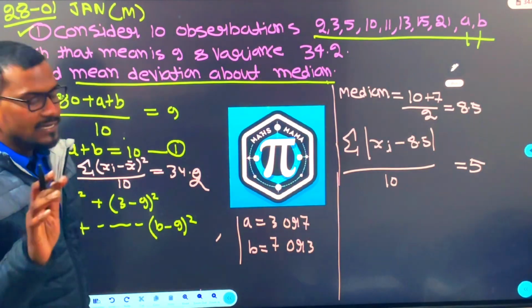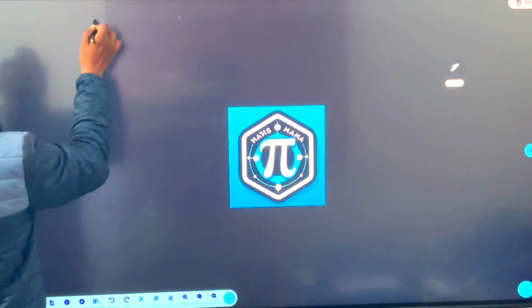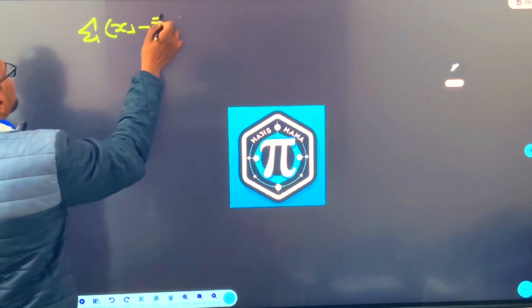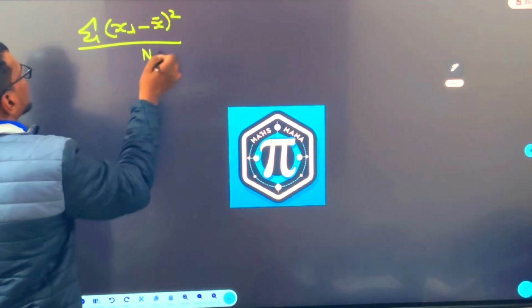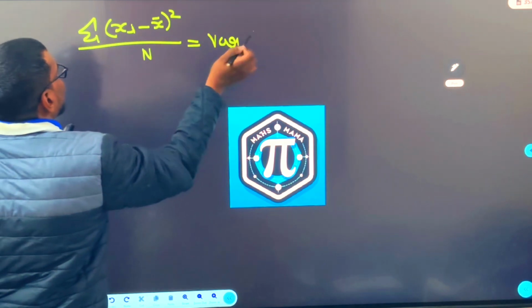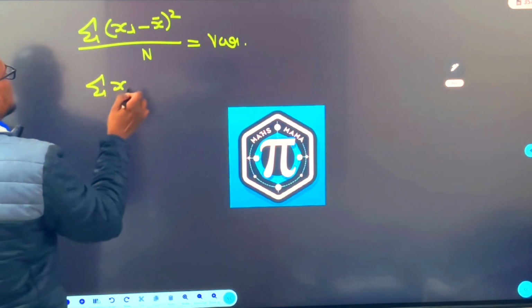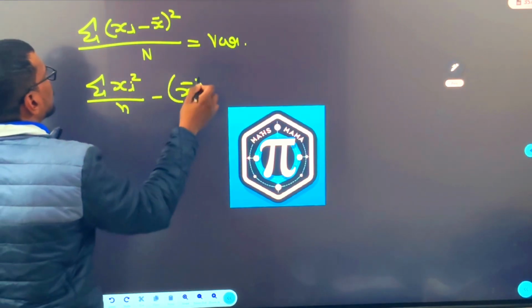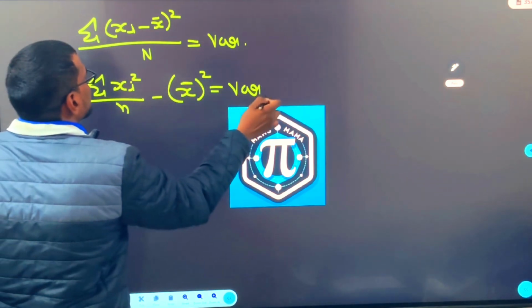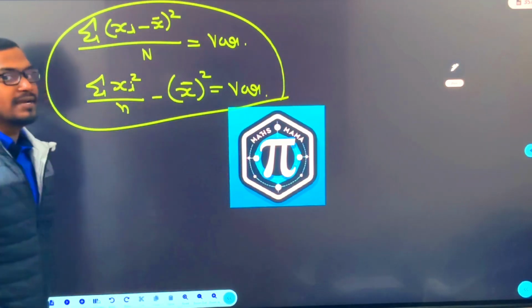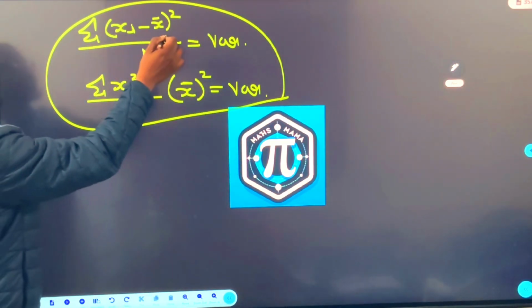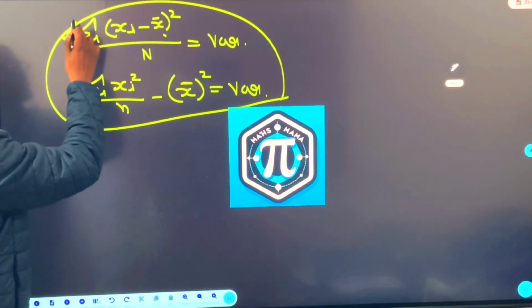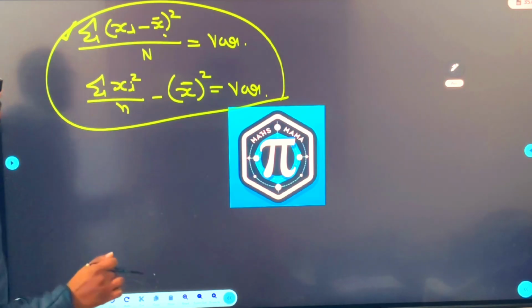Okay. Variance, see. For variance beta, we study two formulas. Summation of (xi minus x bar) the whole square upon n. This is one formula of variance. Another formula is summation xi whole square by n minus mean whole square. This is also called the variance. So what happened is that many of the students remembered this formula but forgot the other formula. So if you go by this formula, the question becomes somewhat less lengthier. See how.